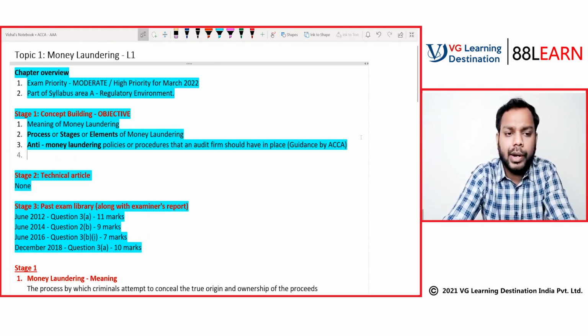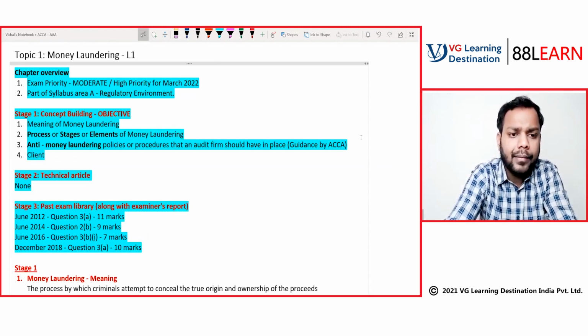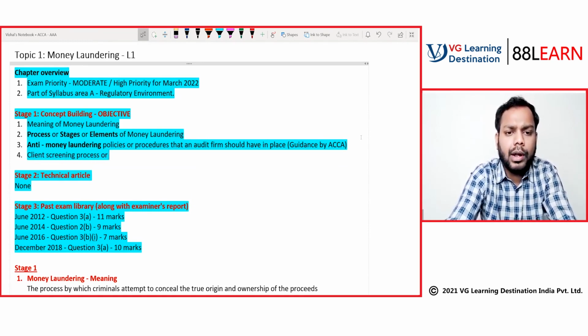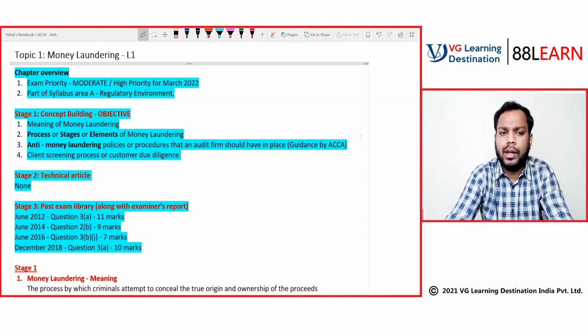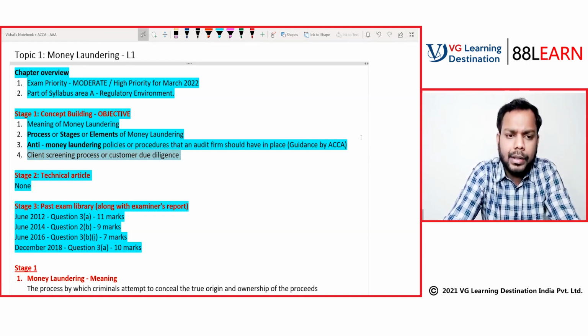Now in your study text, there is a client screening process or customer due diligence given. We will not be discussing it in that detail, because the knowledge of that is carried forward from the F8 knowledge, that is the AA knowledge, and it is not tested in the exam.